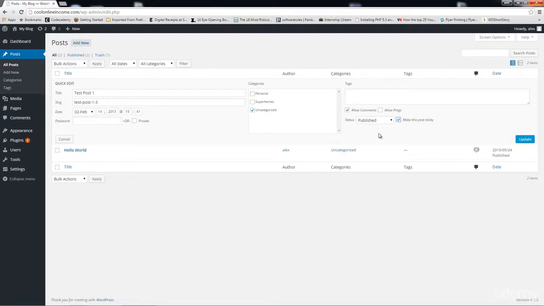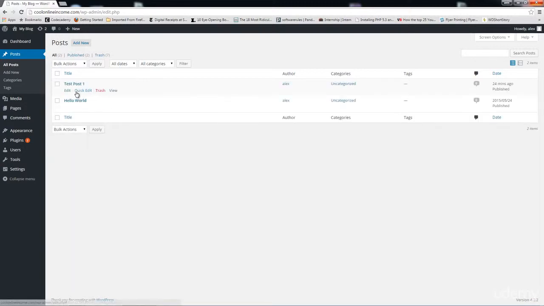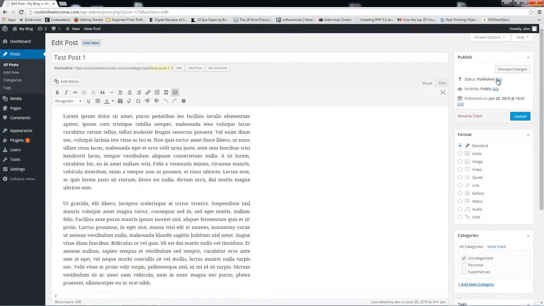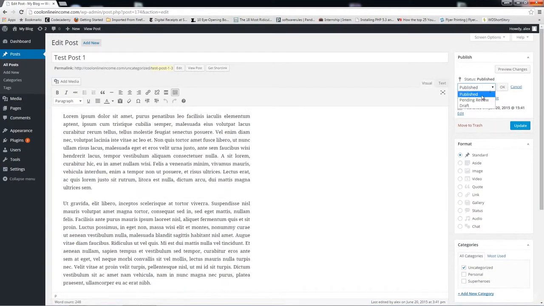If I click cancel, and let me click on edit itself, the button down here, I can change the status from published. I can change it down to pending review and to draft. Now draft simply means that I can come back and make changes to this post before publishing it.